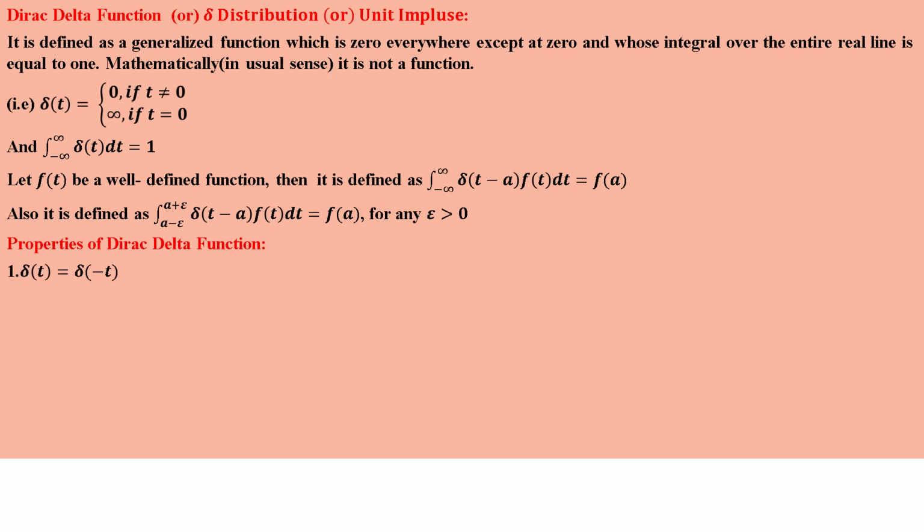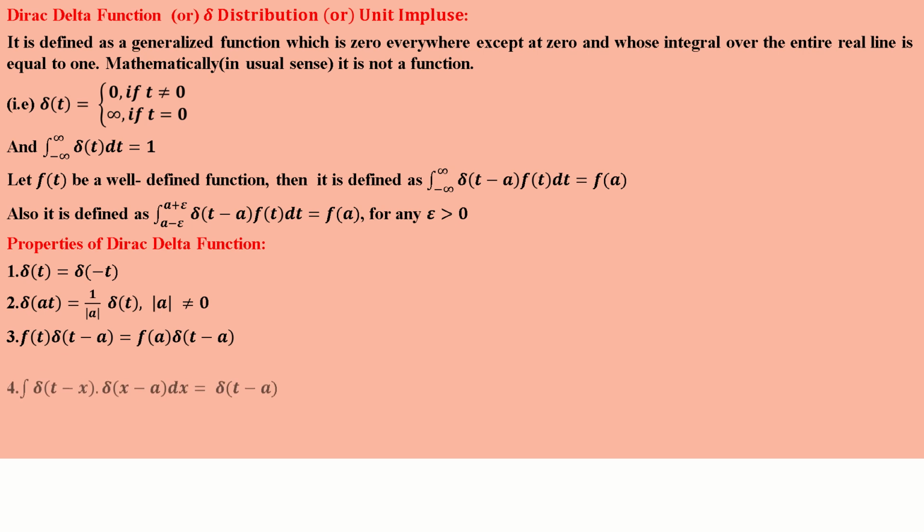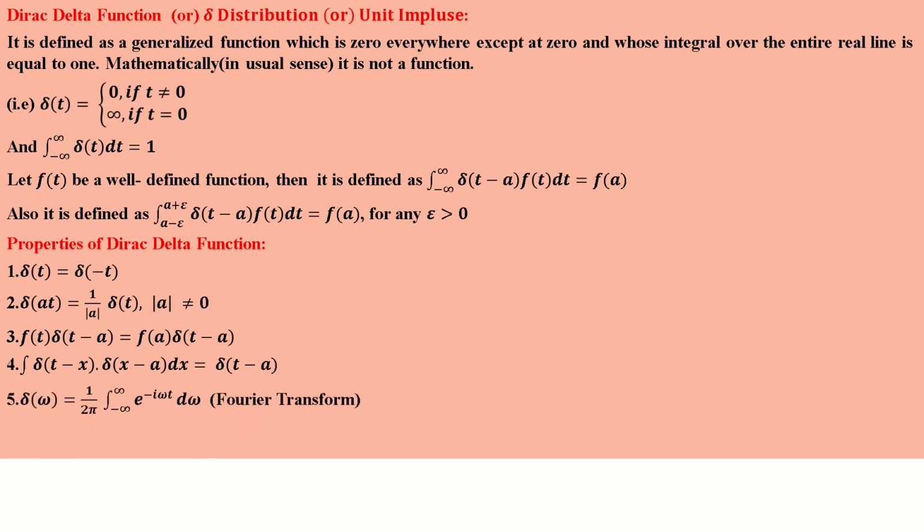Some properties of the delta function. First, delta(t) is an even function: delta(t) equals delta(minus t). Then delta(a t) equals 1 by modulus a times delta(t), where a is a non-zero constant. f(t) delta(t minus a) equals f(a) delta(t minus a). Then the integral of delta(t minus x) delta(x minus a) dx is equal to delta(t minus a).